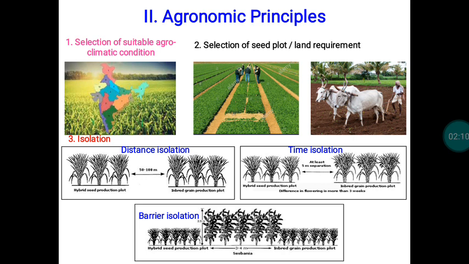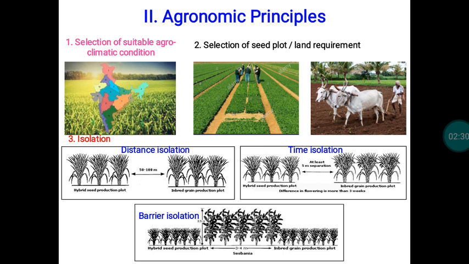Selection of the land for raising the seed crop is also very important. The seed certification department has a norm with reference to land selection. Based on their norms, the selected land should not be cultivated with another variety of the same crop in the previous season. I want to repeat this.